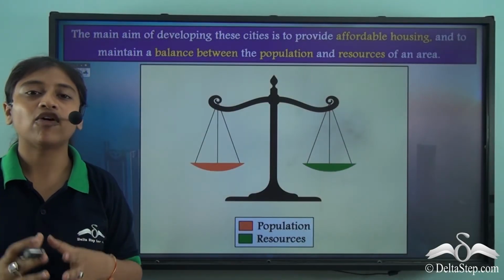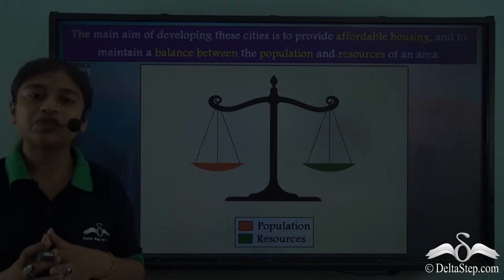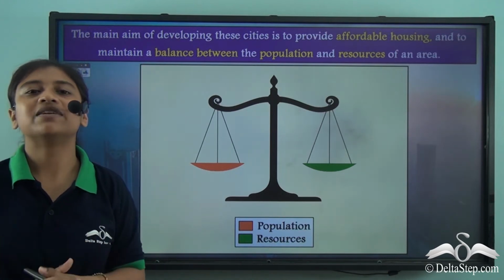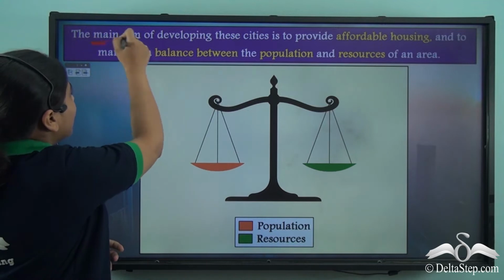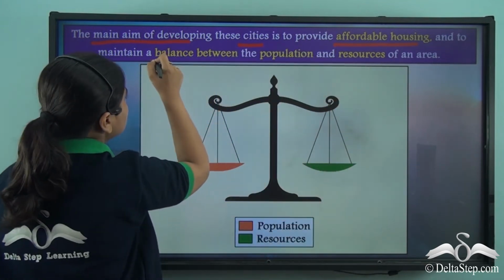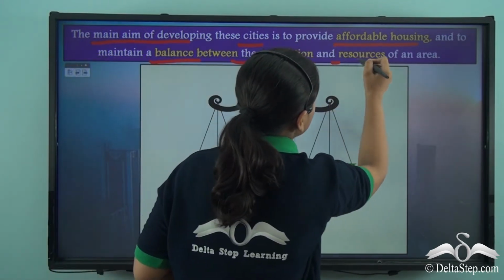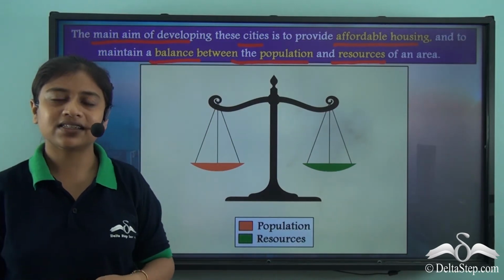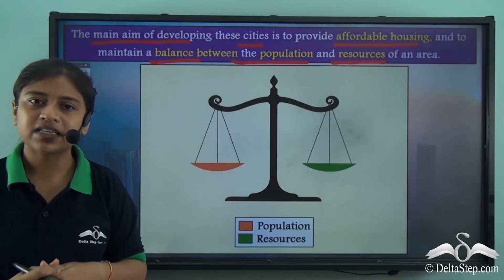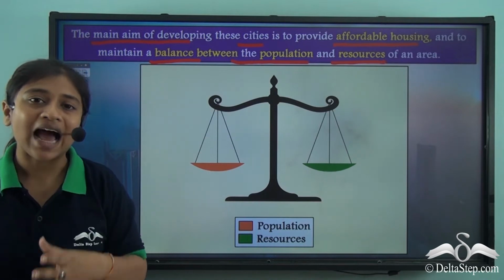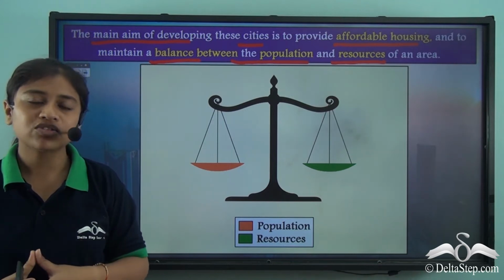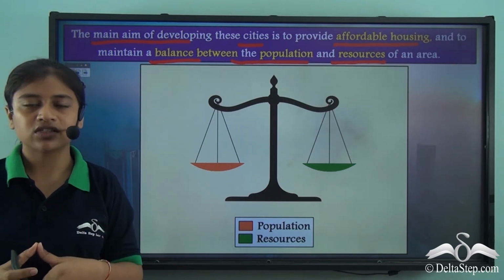Now, it is only to provide affordable housing and to maintain a balance between the high dense population and the resources that satellite cities come into existence. So, the main aim of developing these satellite cities is to provide affordable housing and to maintain a balance between population and resources. So, satellite cities do the work of lessening the burden on the main city. They have an independent administration and economy, so they are well-planned cities. They provide enough amenities to all its people and also help in reducing the pressure on resources of the main city.